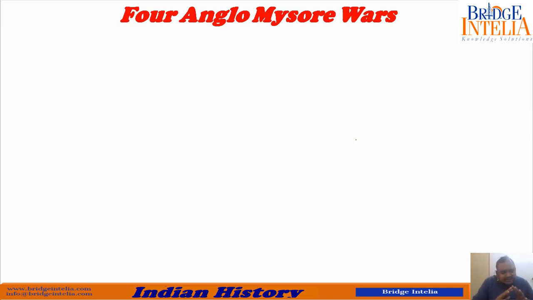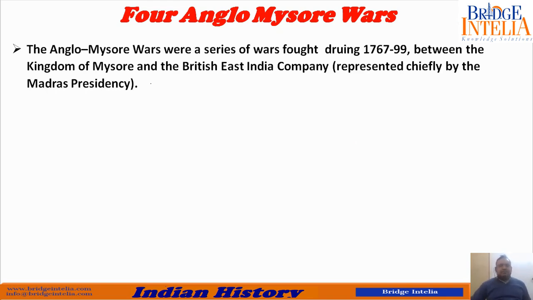So the stage is set. It is clear that a fight is going to take place. And 4 such fights took place. Today these are known as the 4 Anglo-Mysore wars. The Anglo-Mysore wars were a series of wars fought during 1767 to 1799. That means for almost a period of 30 years they kept fighting, between the Kingdom of Mysore and the